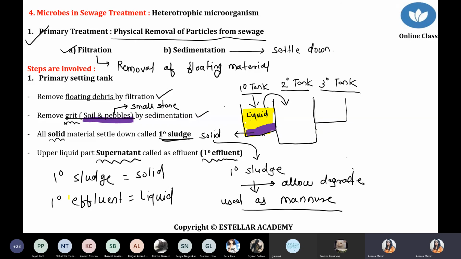Two methods: filtration and sedimentation. We are not using any microbe here because it is totally microbe free. We just have to remove some primary material. Remove the floating debris, then remove the grit also. Now all the solid material gets settled down. These are called the primary sludge. And the liquid part present at the upper layer is called the supernatant, and the supernatant is simply called the primary influent. Okay, primary influent. Got it?